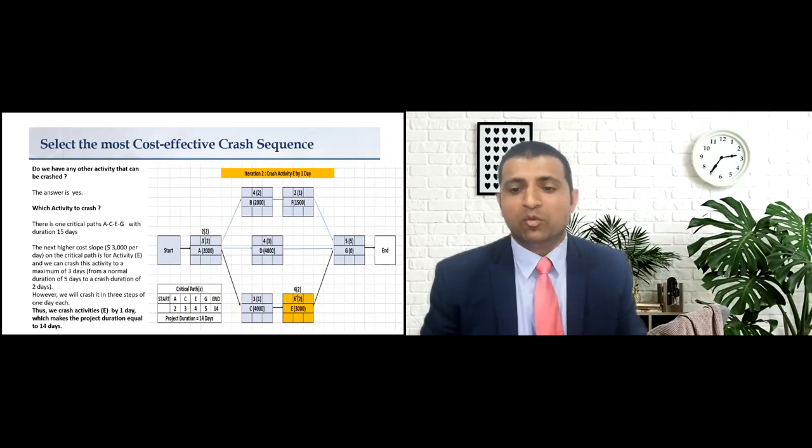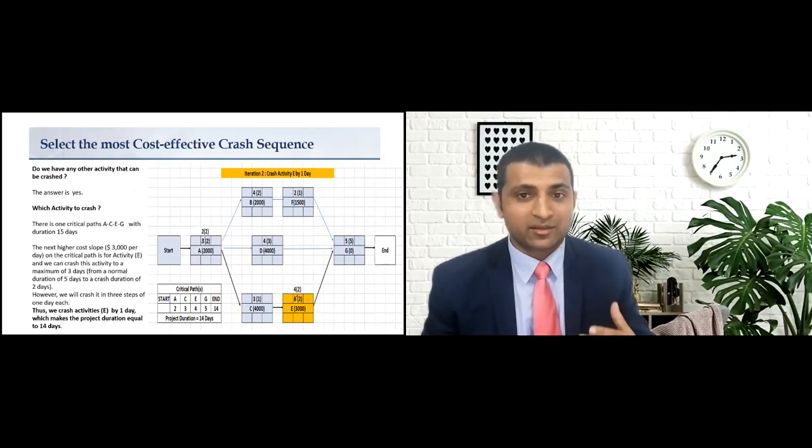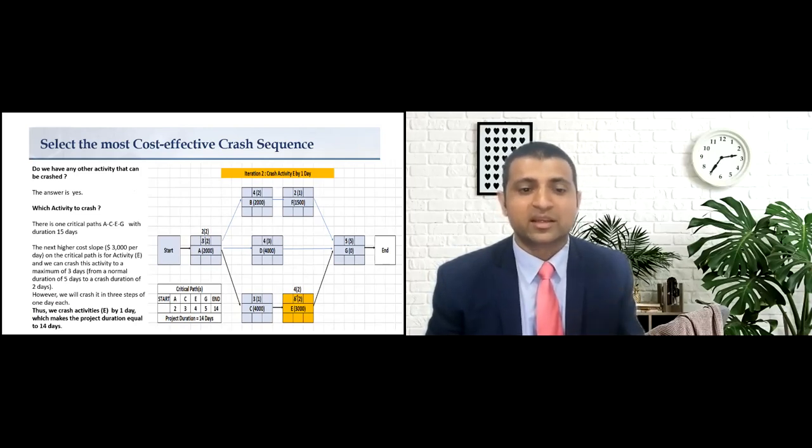Now, the next activity that we have to crash is activity E. Activity E can be crashed by 3 days. The normal duration is 5 days and the crash duration is 2 days. We are going to do it in 3 steps, so 1 unit at a time. So let us see, activity E is crashed by a single day, which makes the total project duration equal to 14 days.